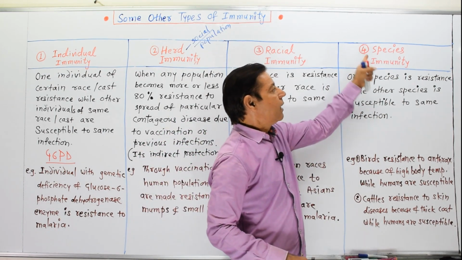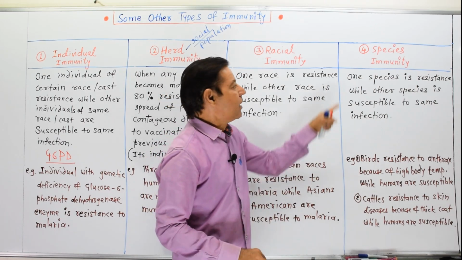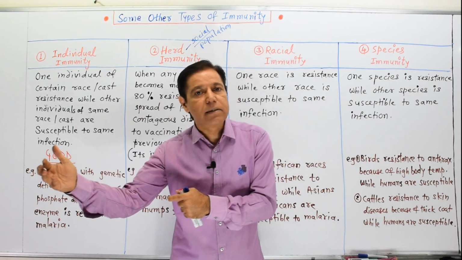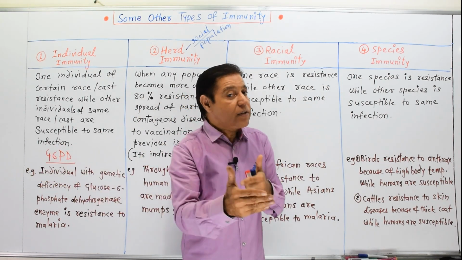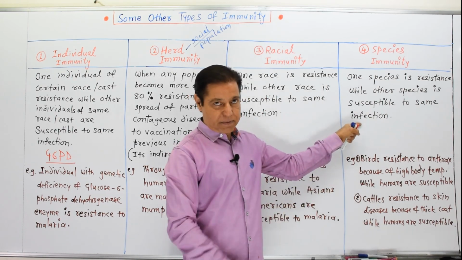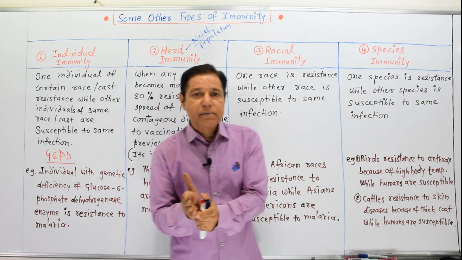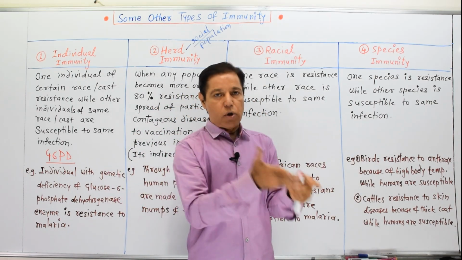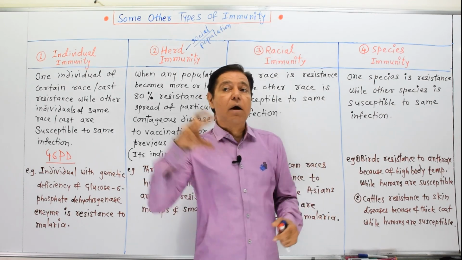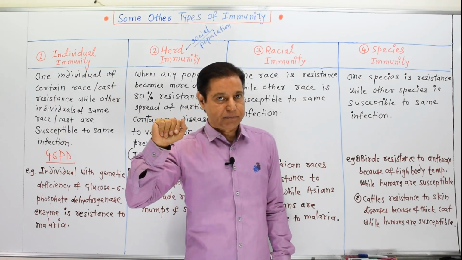Then the last one, species immunity. Here one species is resistant while another species is not resistant, that is, it is susceptible to the same infection. For example, bird species are different from human species. Bird species are resistant to anthrax disease.